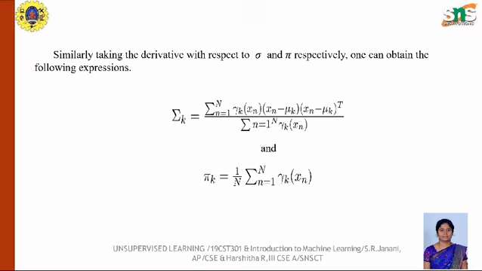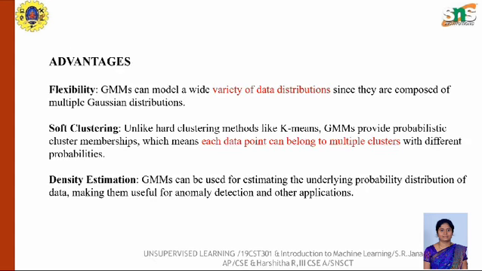So now we are going to the topic of advantages. Now we are going to see about advantages of Gaussian mixture model. Flexibility: Gaussian mixture models can model a wide variety of data distributions since they are composed of multiple Gaussian distributions. Soft clustering: unlike hard clustering methods like k-means, Gaussian mixture models provide probabilistic cluster membership, which means each data point can belong to multiple clusters with different probabilities.